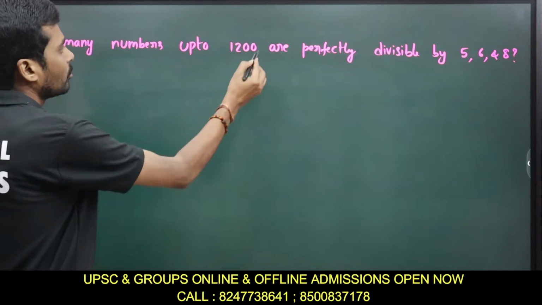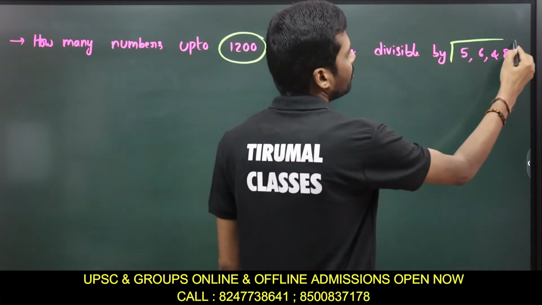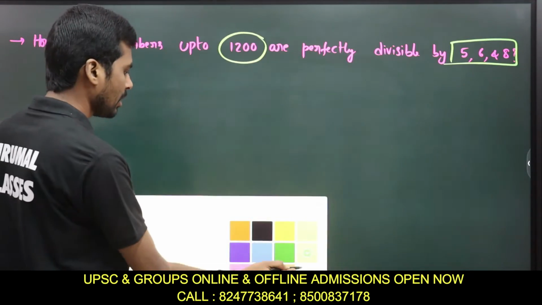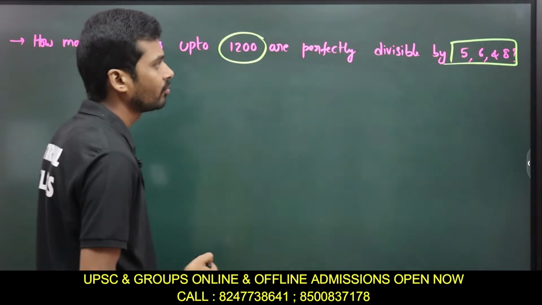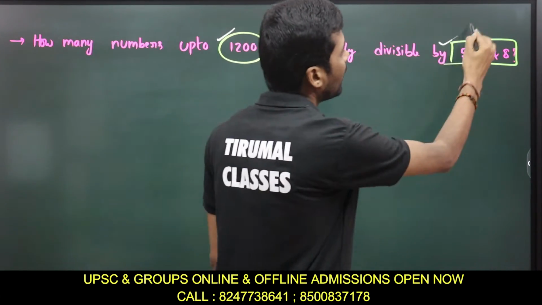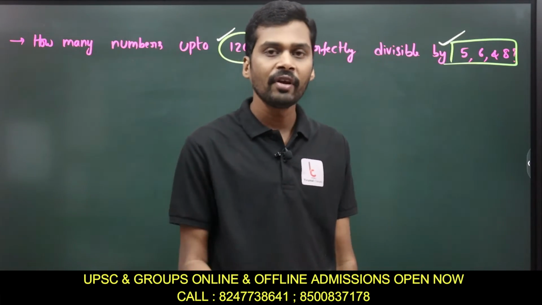How many numbers up to 1200 are perfectly divisible by 5, 6, 8? Sorry, how many numbers up to 1200 are perfectly divisible by 5, 6 and 8? Okay, now what will we do?